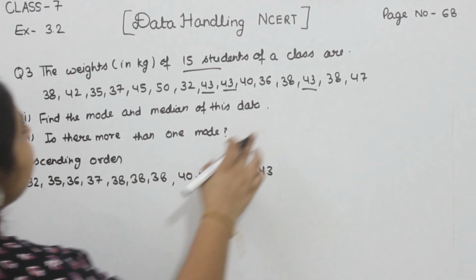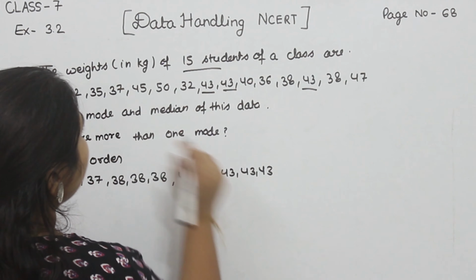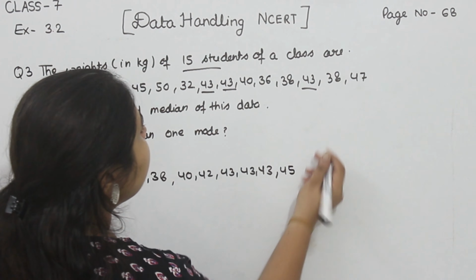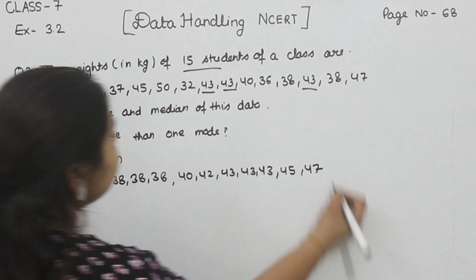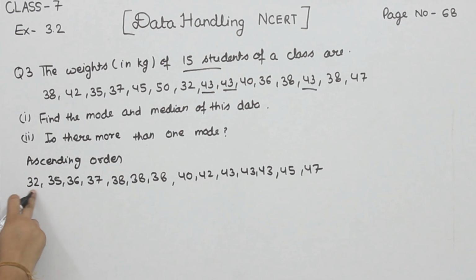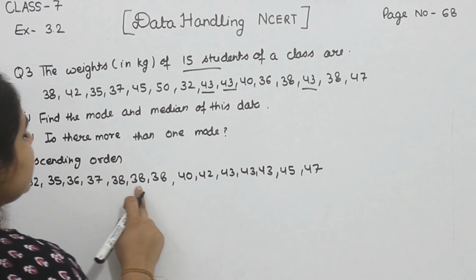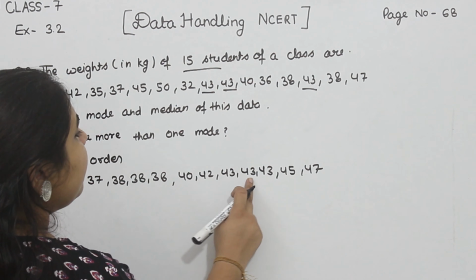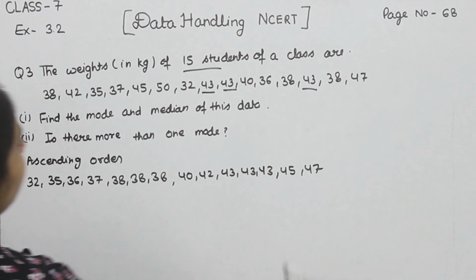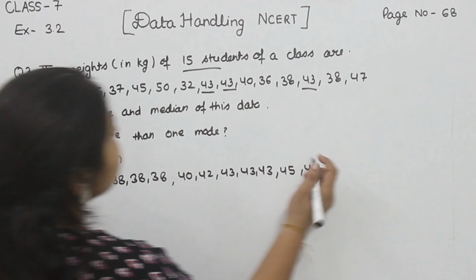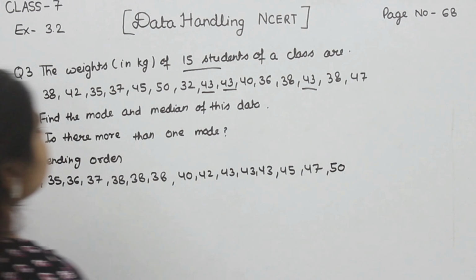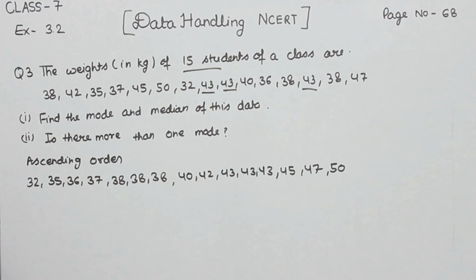Now after 43, 45 and then 47. Now we'll count 1, 2, 3, 4, 5, 6, 7, 8, 9, 10, 11, 12, 13, 14. One data is missing. The next one is 15. So we arrange them in ascending order.